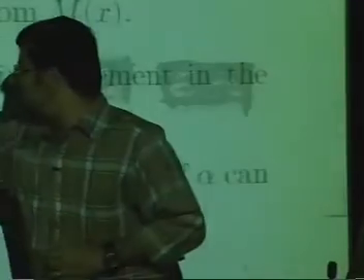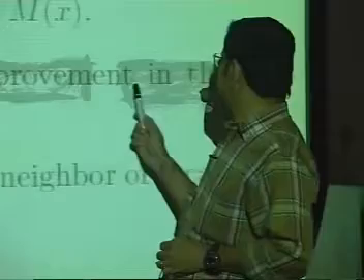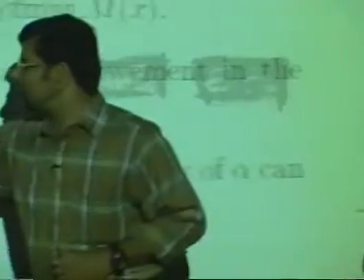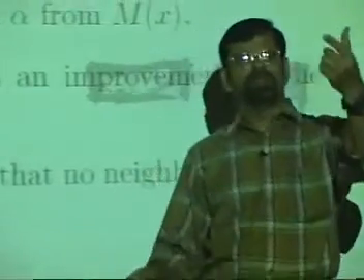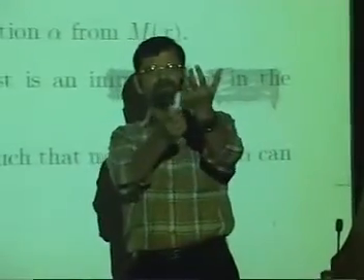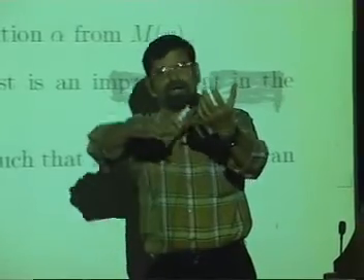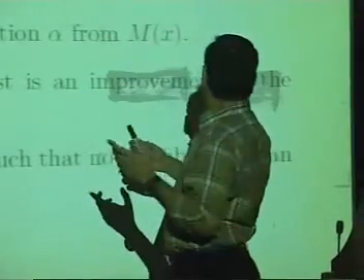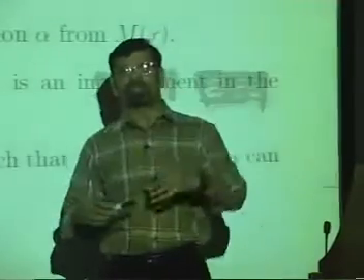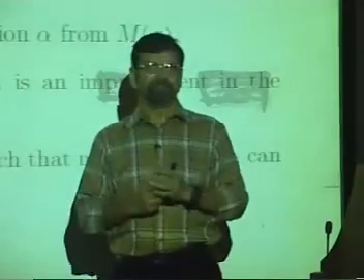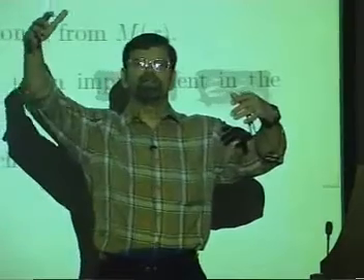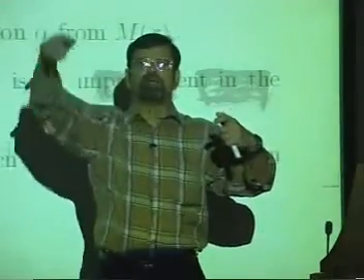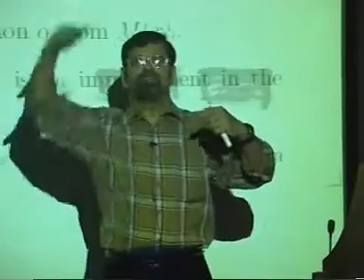So replace alpha with a neighbor of alpha whose cost is an improvement in comparison with the cost of alpha. So you start from some alpha, any solution, go to its neighbor, and so on. What might happen is this may get stuck in so-called local minima. Suppose you imagine the solution space in some kind of a geometric form, and you imagine a kind of a low, a valley.